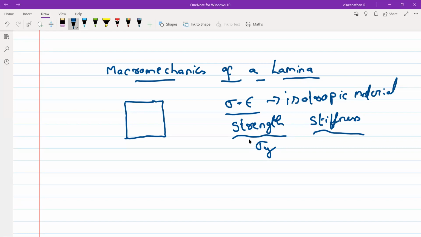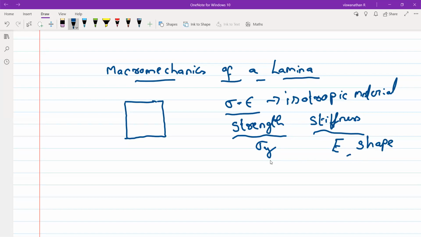Yield stress defines the strength of the material, correct? Yes, sir. What defines stiffness? Elastic modulus. Elastic modulus defines stiffness, and also the shape, the geometry, defines stiffness.